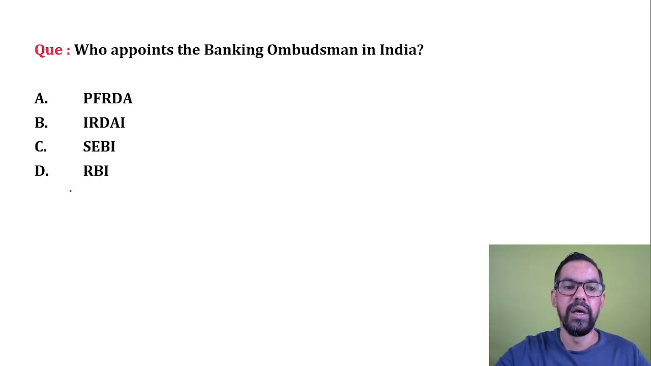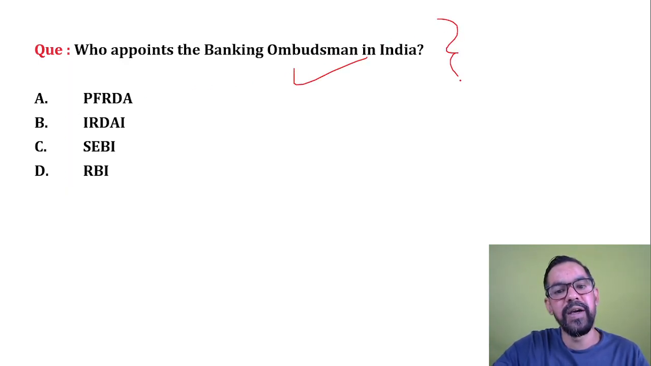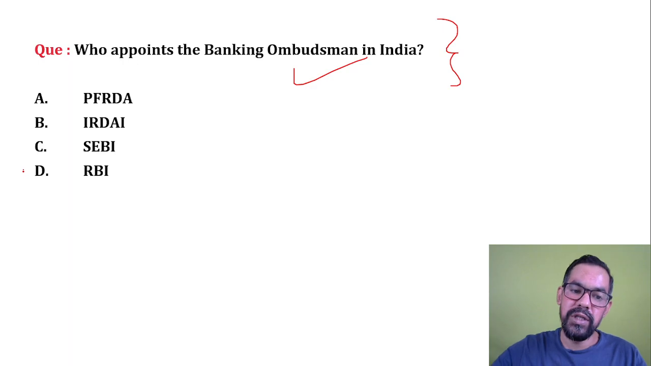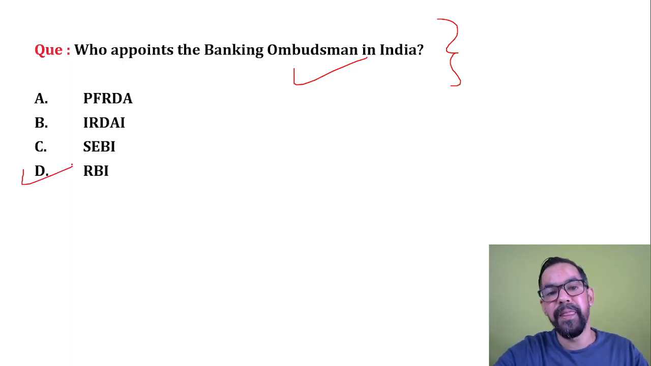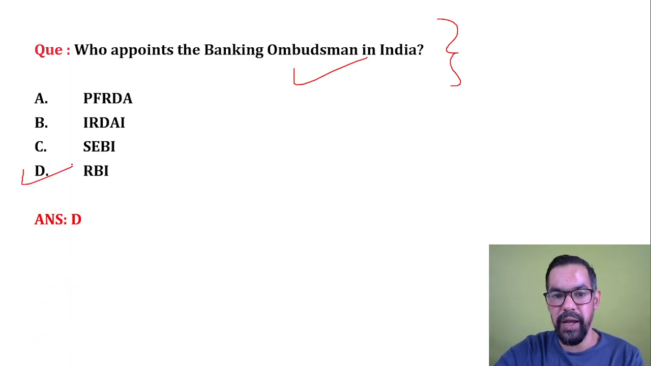Next one, guys. Who appoints the banking ombudsman or ombudsman in India? So what will be the correct answer? This is a very simple one. So these are appointed and regulated by RBI, the Reserve Bank of India.